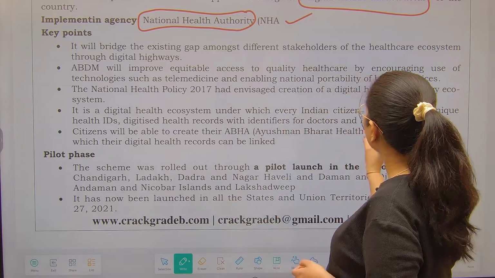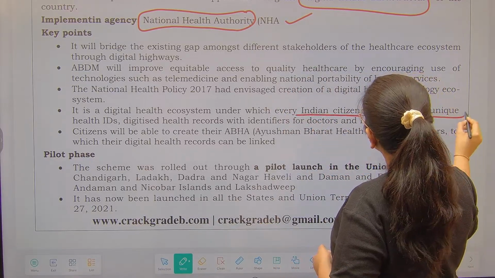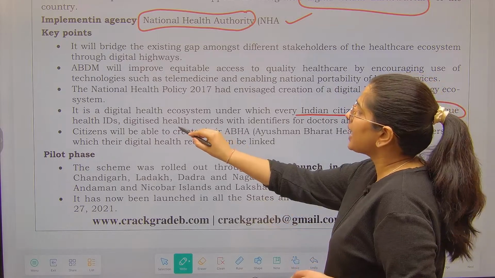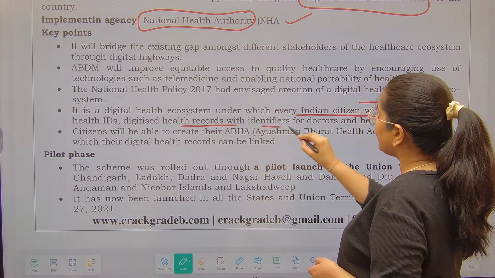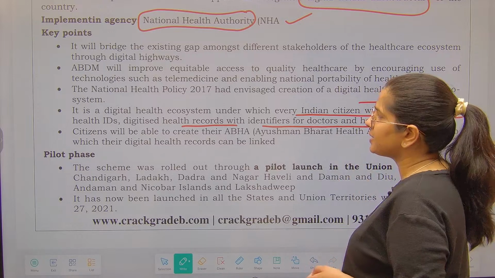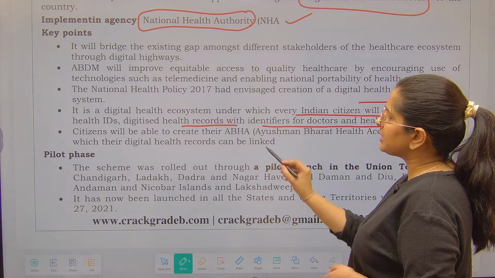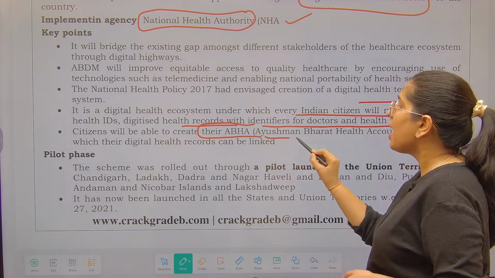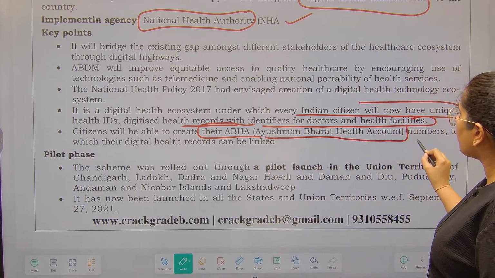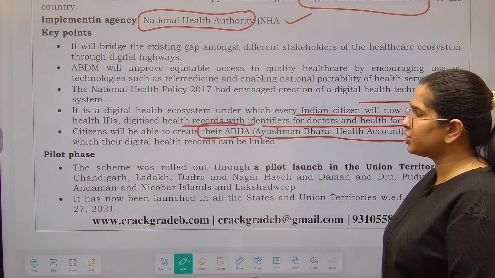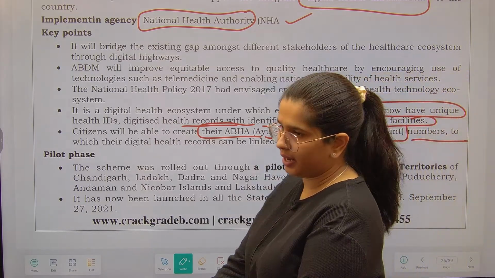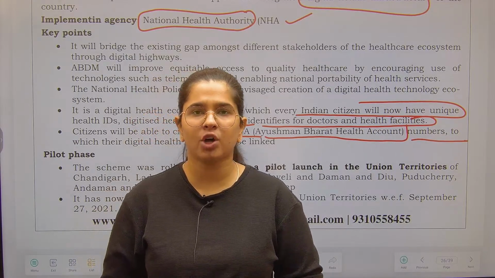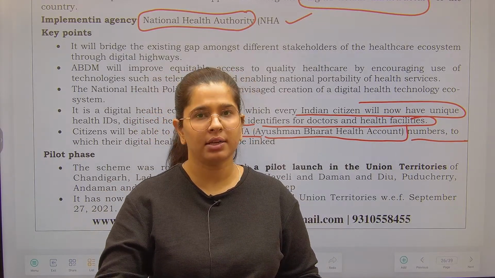Next thing which is important is the aim: every Indian citizen should have a unique health ID, digitized health records with identifiers for doctors as well as the health facilities. Citizens will be able to create their ABHA. ABHA is the full form of Ayushman Bharat Health Account Number, to which their digital health records can be linked. Now, having just one number, you have to tell the doctor that this is my ABHA number.